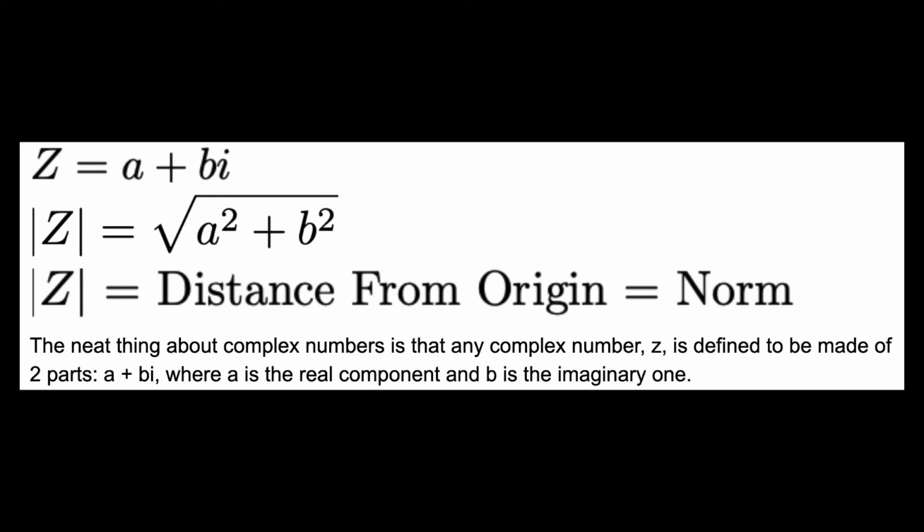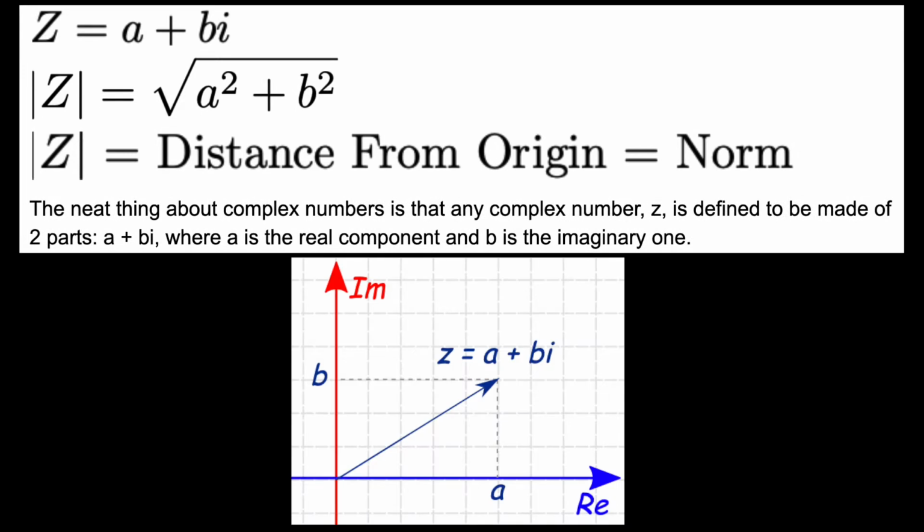The absolute value, or the norm, of the complex number is just its distance from the origin. But that doesn't make any sense. It's imaginary. It's not a real line. Well, it's on a complex plane. You didn't see that coming, did you? And because it's the distance from the origin, you can just take the square root of a squared plus b squared to find the actual distance.